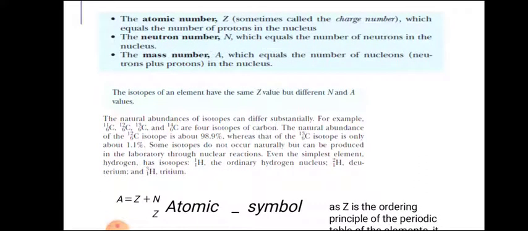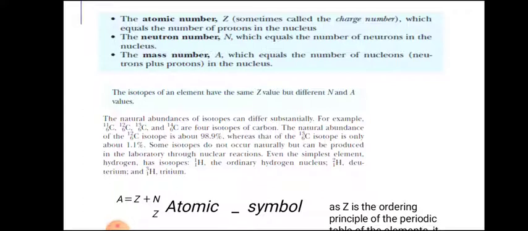They are called isotopes. The natural abundance of isotopes can differ substantially. For example, carbon-11, carbon-12, carbon-13, and carbon-14 are four isotopes of carbon.